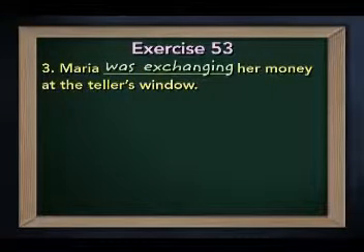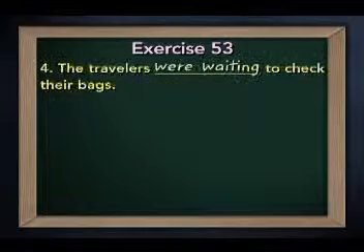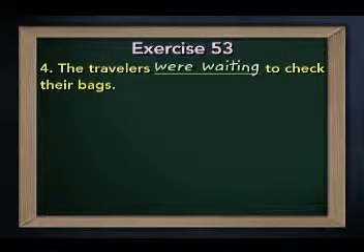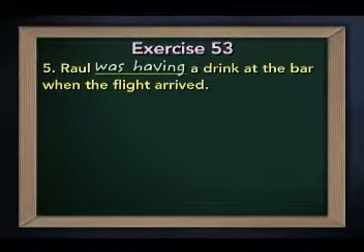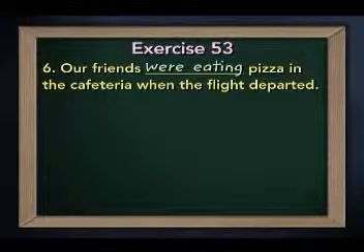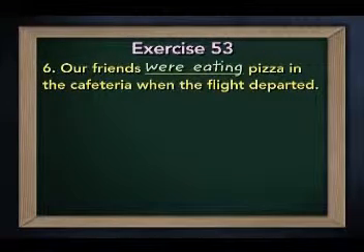Maria was exchanging her money at the teller's window. The travelers were waiting to check their bags. Raul was having a drink at the bar when the flight arrived. Our friends were eating pizza in the cafeteria when the flight departed.